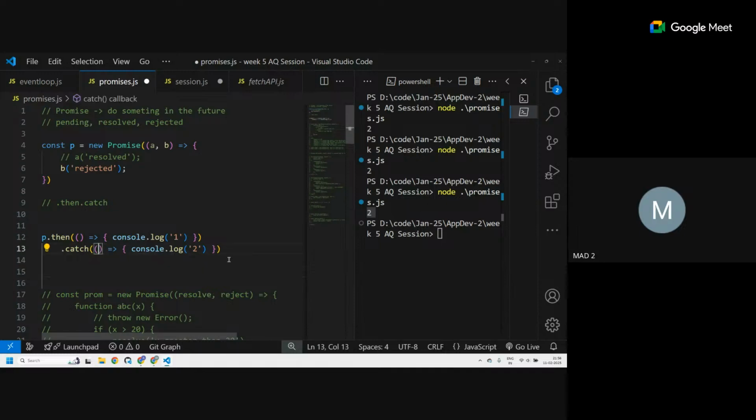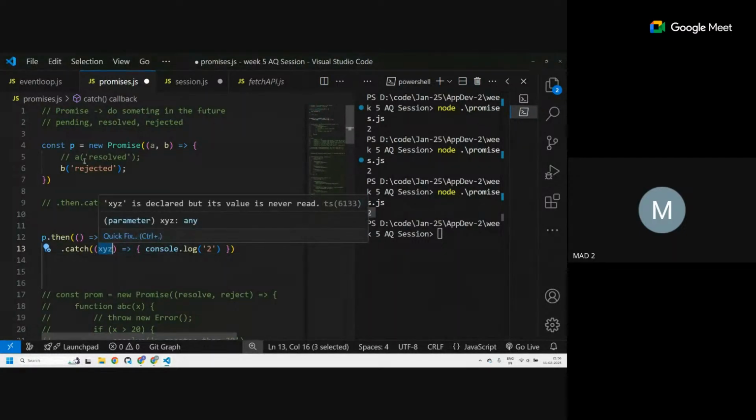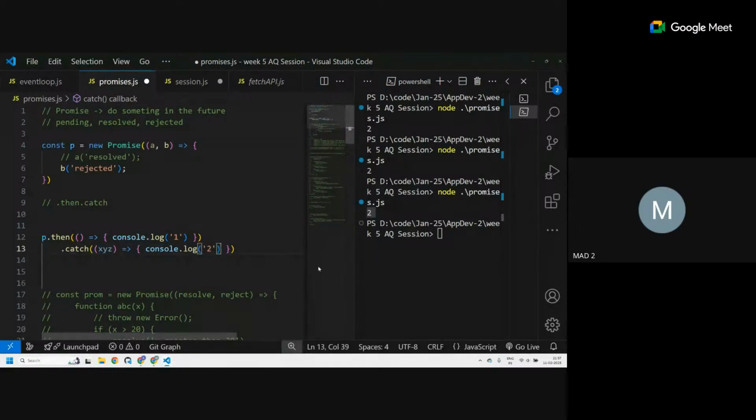If I take any argument over here, generally we take this as an error, or let's have anything, let's have xyz. So this xyz variable will get whatever value I passed over here. It can be anything. It can be an object. It can be a function. Right now I just passed a string, so xyz becomes a string. This promise was rejected.